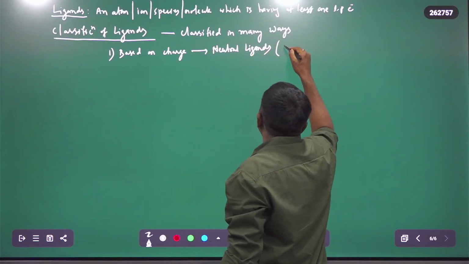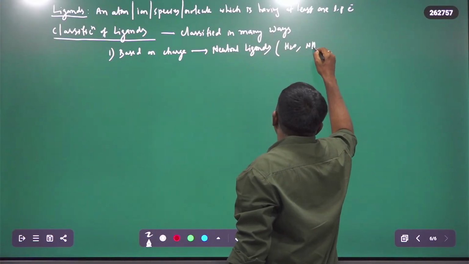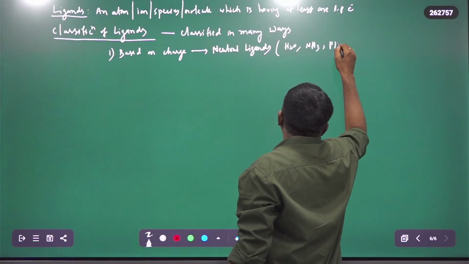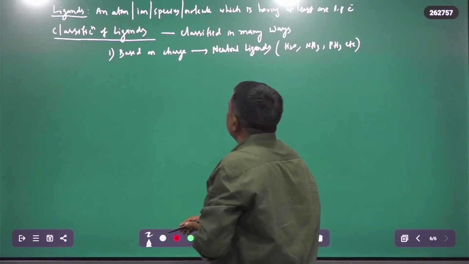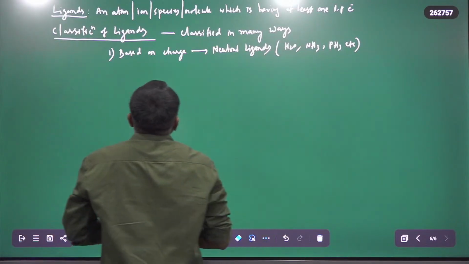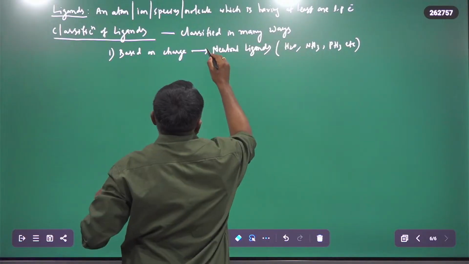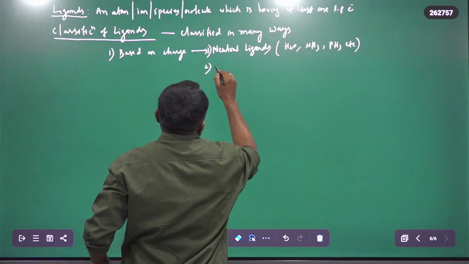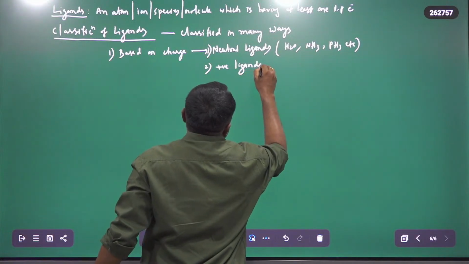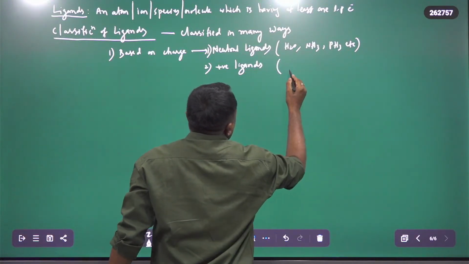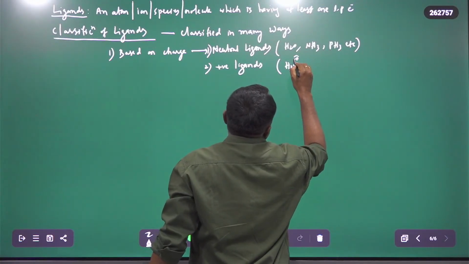Neutral means, for example, H2O is a neutral ligand, NH3 is a neutral ligand, PH3 is a neutral ligand, etc. Number two is positive ligands. For example, H3O plus, the hydronium ion, is a positive ligand.